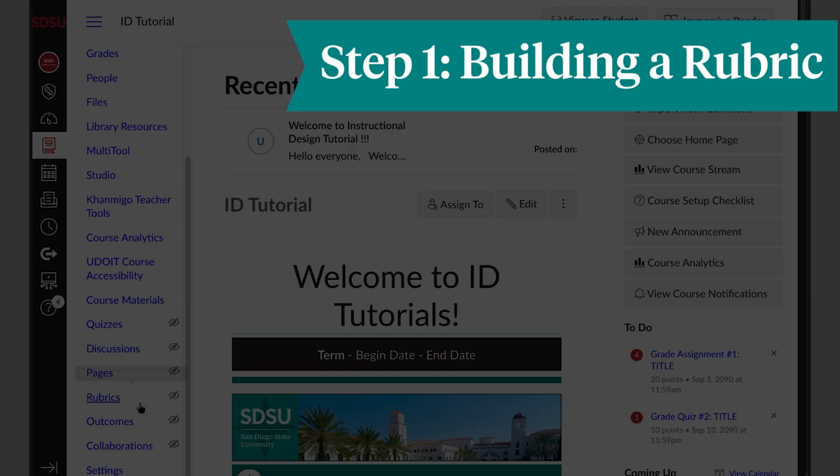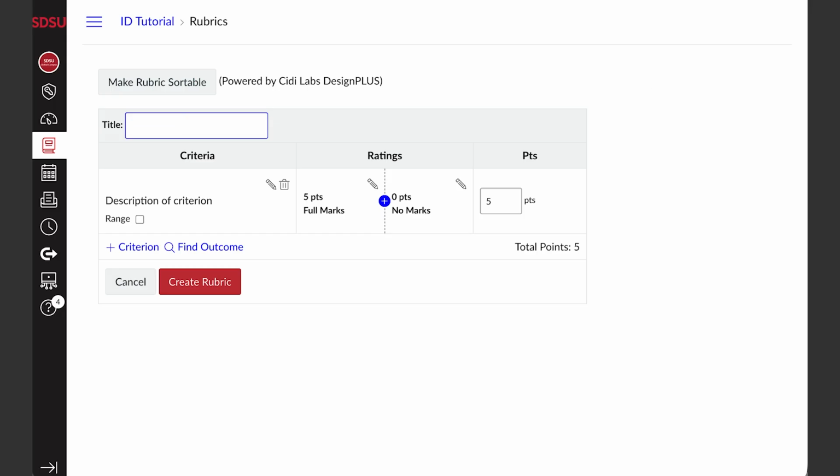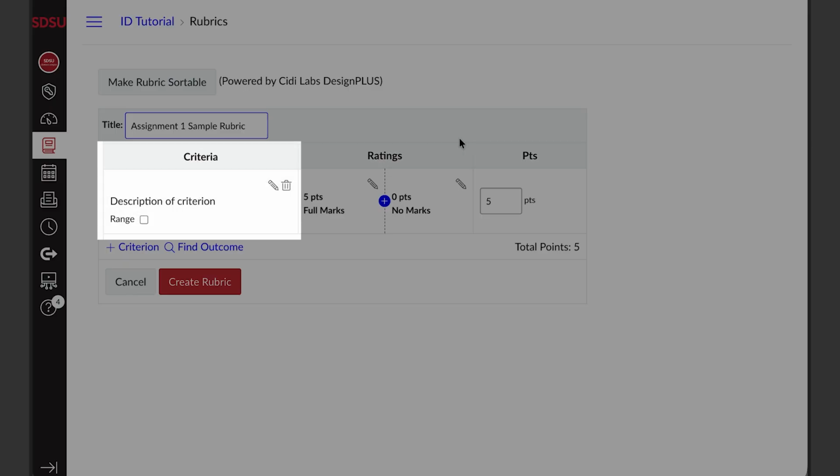From the course navigation menu, click Rubrics. Then click the plus Add Rubric button. Start by giving your rubric a title related to your assignment. Each row in your rubric should include criteria, ratings, and point values.